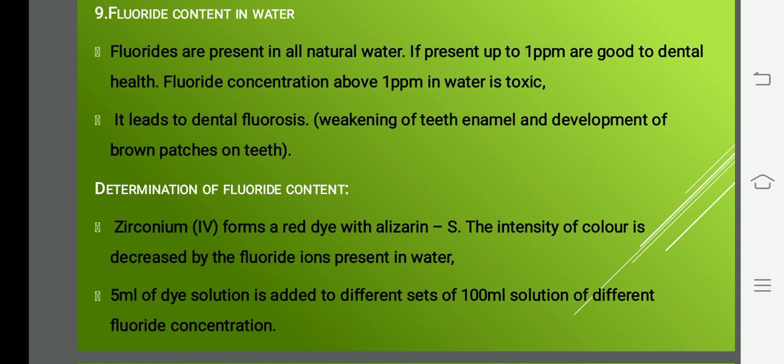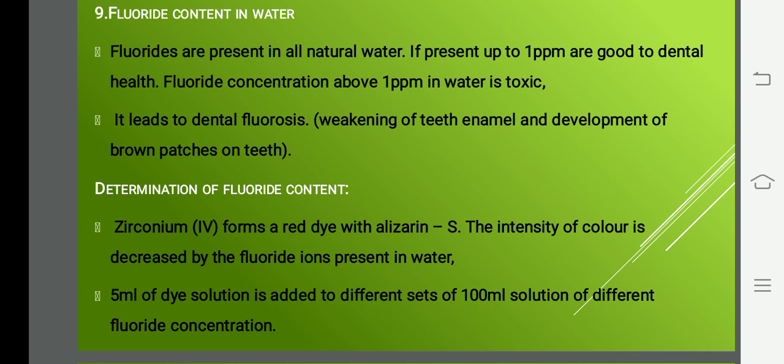If it goes beyond that 1 ppm, it is said to be toxic, and it causes a disease in teeth called dental fluorosis. You have heard of dental fluorosis. What does it do? We have enamel on the teeth. So it will weaken the enamel and it will develop brown patches on the teeth. If you look at the teeth, they will not be white, they will be rough and brown in color, you must have seen it. That is mainly because of fluorine content.